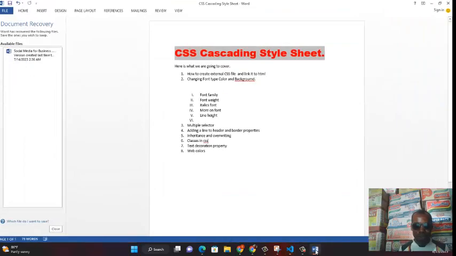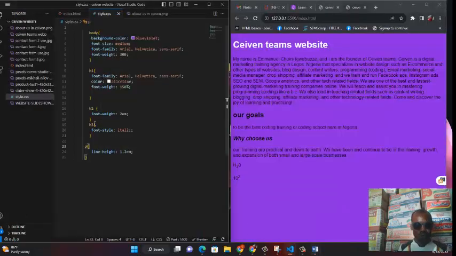So let's move on to the next stage, and then I want to talk about multiple selectors. If you notice very well, when I was doing H1, H2, H3, I was choosing one after the other. Is this the right way to do things? Can't we have a way to select all these things and put them in one place and do everything once? For example, just take a look at this: font weight, and another font weight. So we are just repeating things. Is there any way we can put all this in together, more especially if they are all the same?